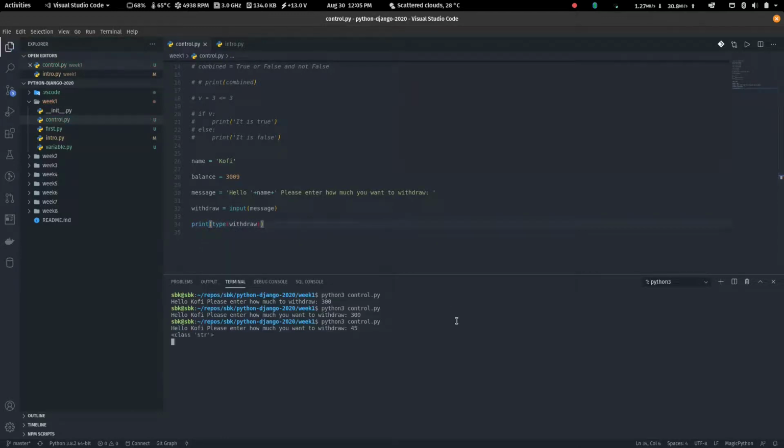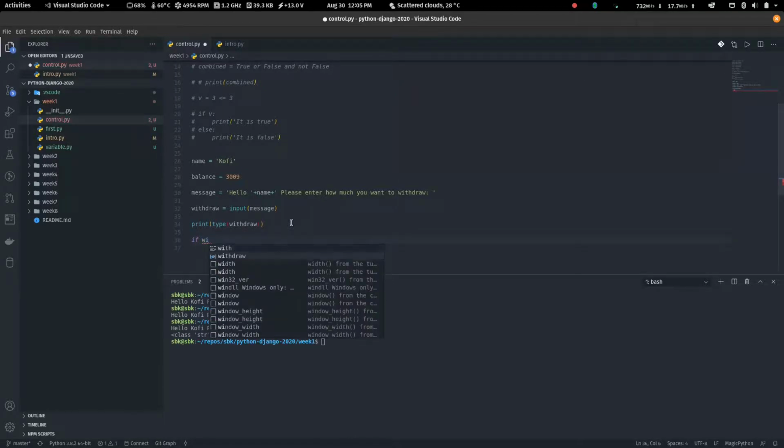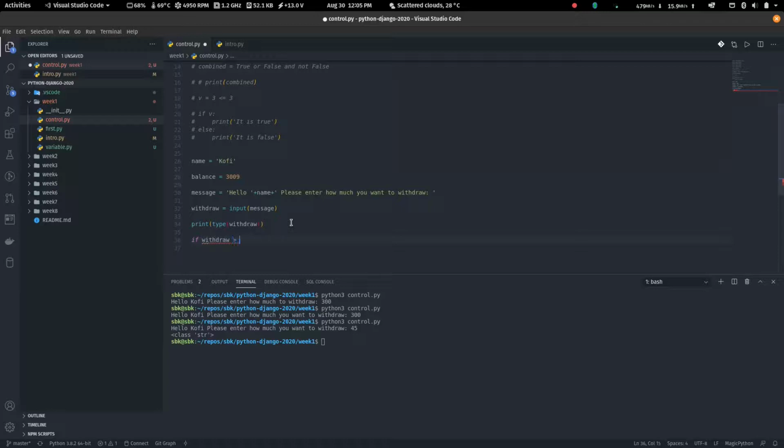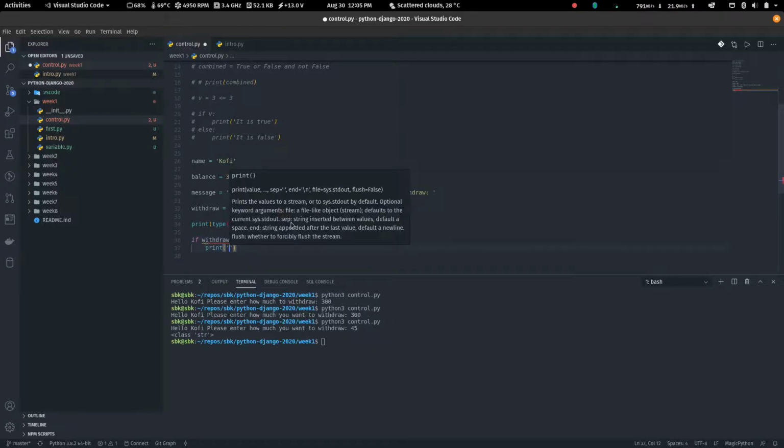So let's print the type of withdraw. 45, it's a string, right? This is a string, but we want to use it for calculations and all of that. So what we want to do is say if withdraw is greater than the balance, then what do we want to say?